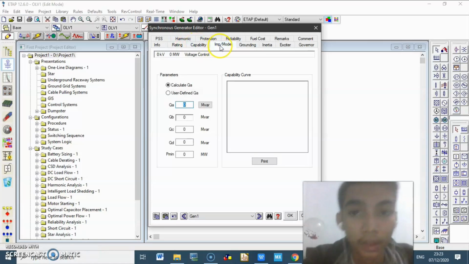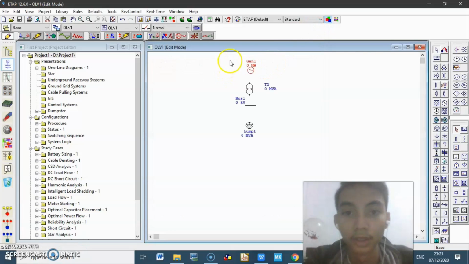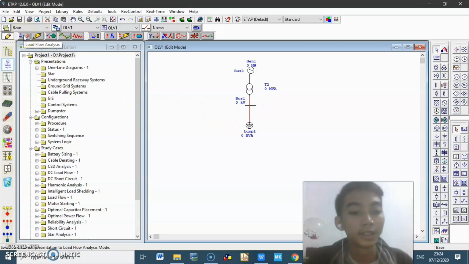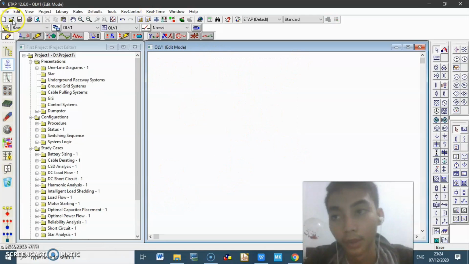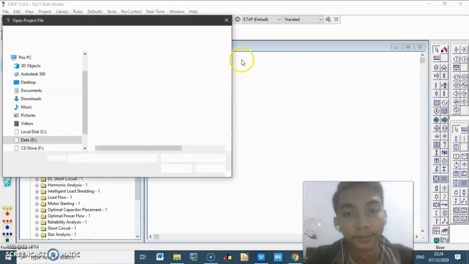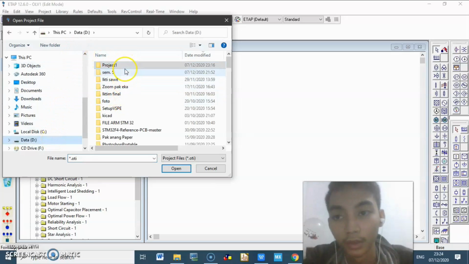For now I think we just discuss the introduction. When you connect it and make a load flow analysis, you can watch how the flow of the generator goes. For example, I already made a project before that we will make after this first video.